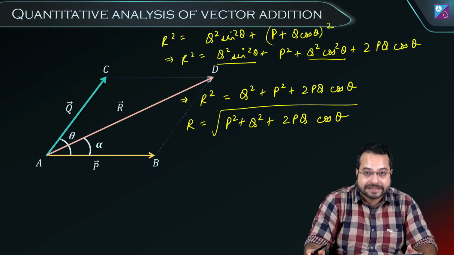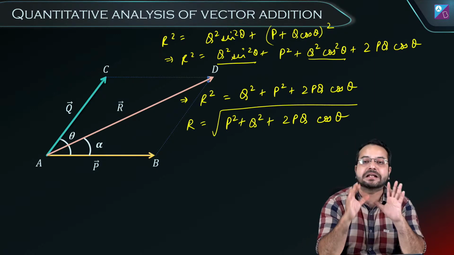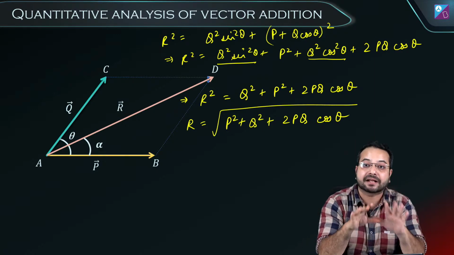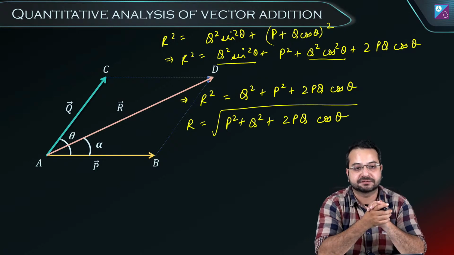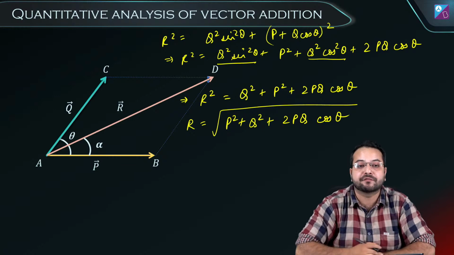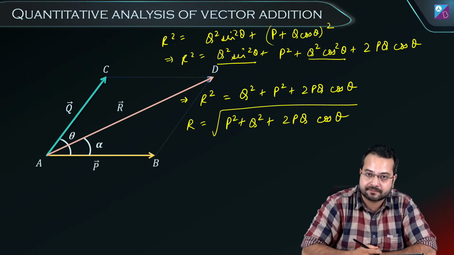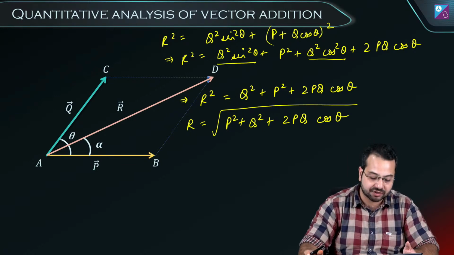Now in case of a vector, when we are finding the resultant, the magnitude is not enough. What we also need to find out is the direction. And how can we tell the direction?